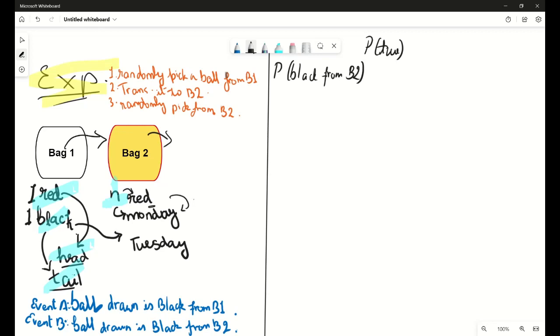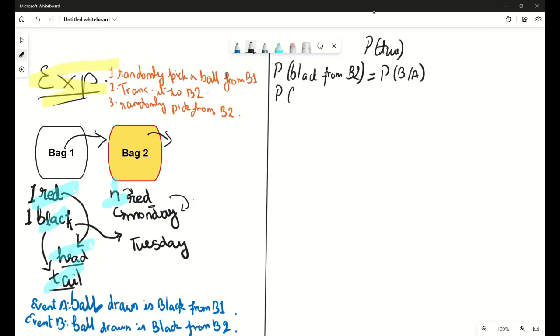Now, in conditional probability, we give this probability of drawing a black ball from bag 2 as P of B by A. Now, if you know the theorem or the theory part, it's good. I'll just tell what this denotes. So this thing, P of B slash A, is actually the probability of B for a given event A. That is, event A has already taken place and we are finding the probability of event B.